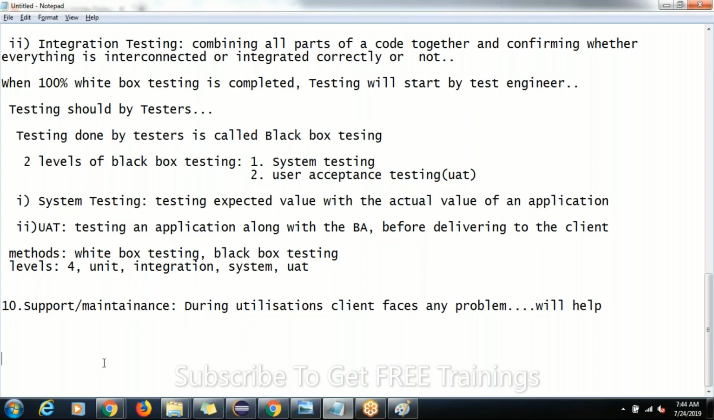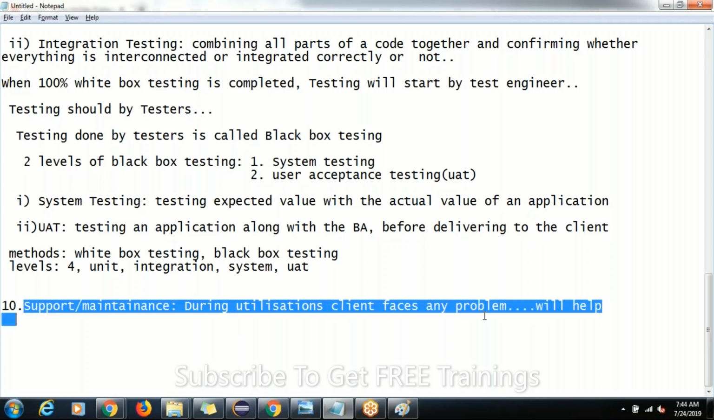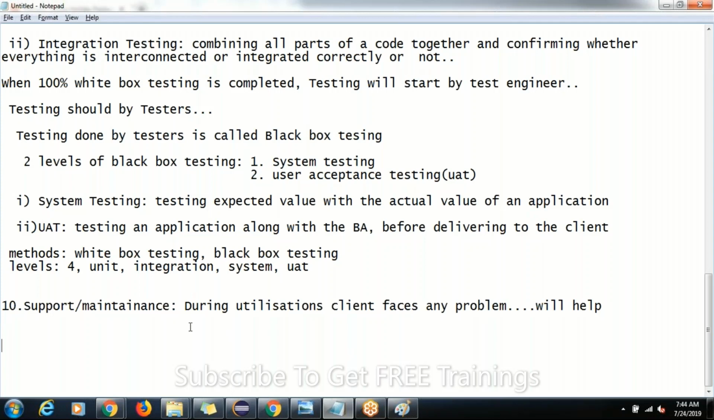Sometimes it happens, not for all applications. For some applications, those persons will spend all their time in night shifts only. Why? Because they have to give support to the client if the client faces any problem. Okay, so this is what SDLC is. After delivering the project also, we will support the client.